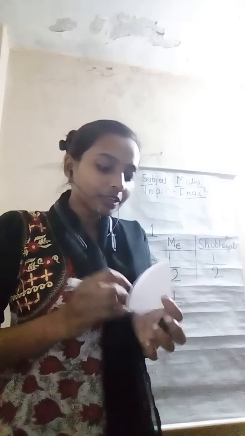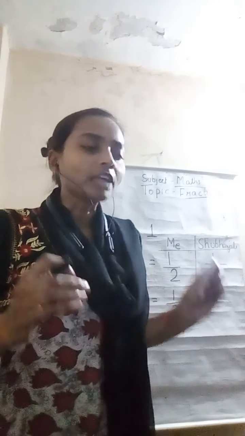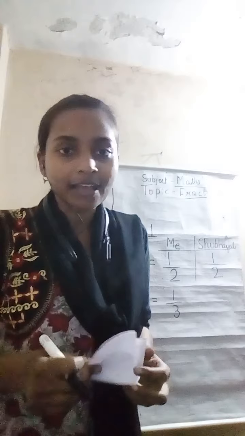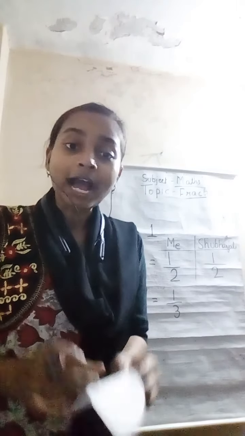Now children, if Ayush Rajvanshi came to me and said, ma'am, I am also having, so I divide this circle into 4 parts.